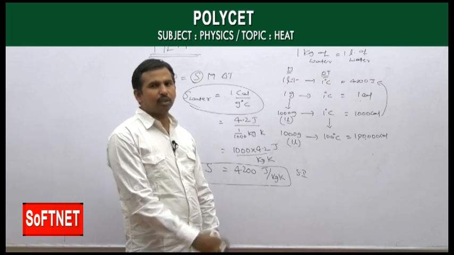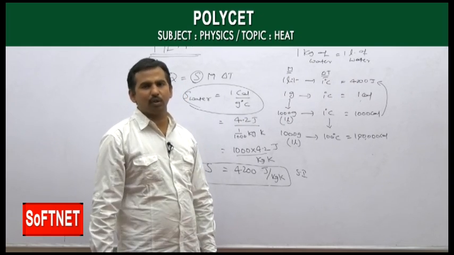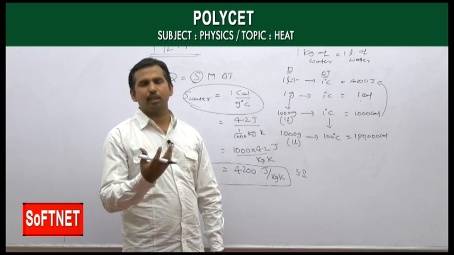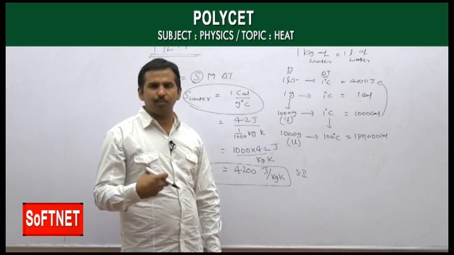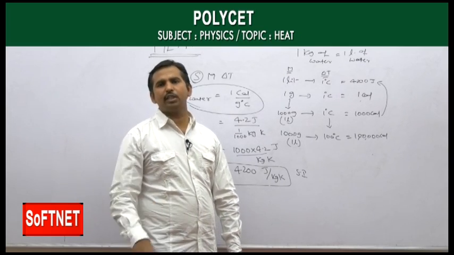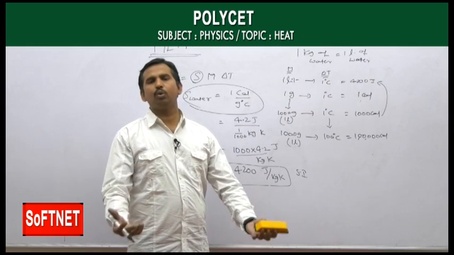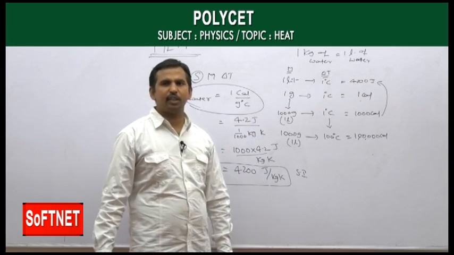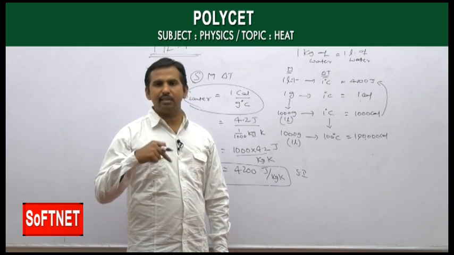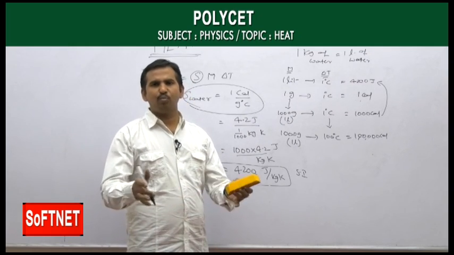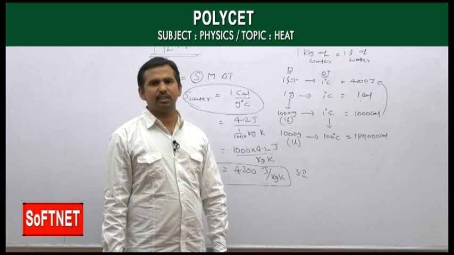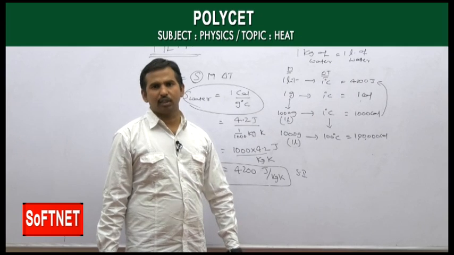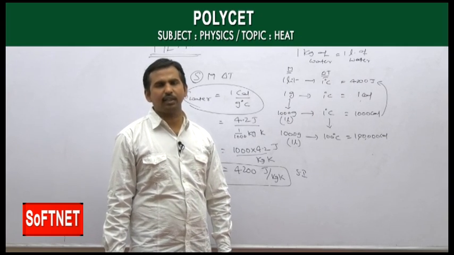That is the specialty and the nature of water, which takes a large amount of heat energy to raise its temperature. And at the same time, whenever there is a fall in temperature, it gives out a large amount of heat energy. That is the meaning of specific heat capacity of water, and that is the reason why we have a very moderate temperature on the earth's surface, because of the special nature of water having more specific heat capacity.